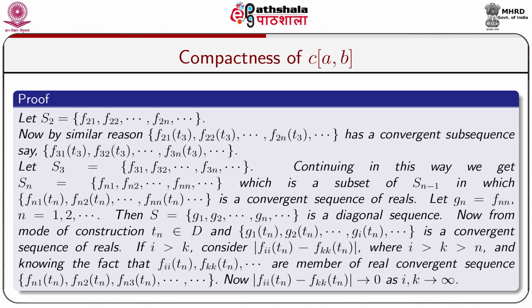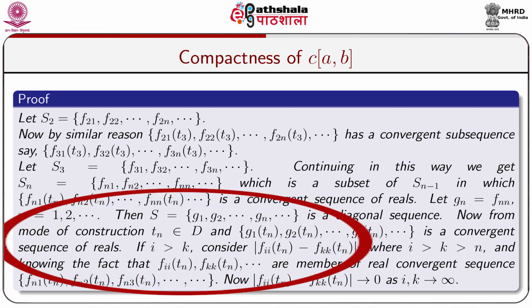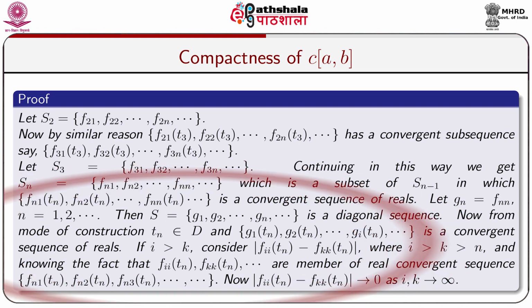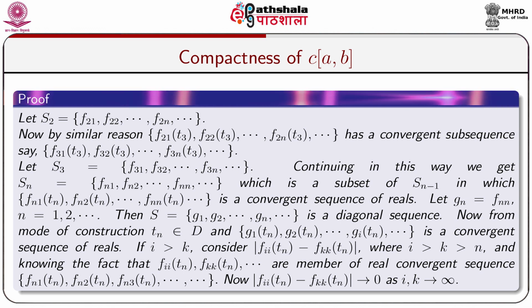So we take Gn equal to fnn, where n equals 1, 2 and so on. So S equal to the set G1, G2, dot dot dot, Gn, dot dot dot is a diagonal sequence of elements. Now, from the mode of construction, Tn belongs to D and G1(Tn), G2(Tn), dot dot, Gi(Tn), dot dot is a convergent sequence of reals.